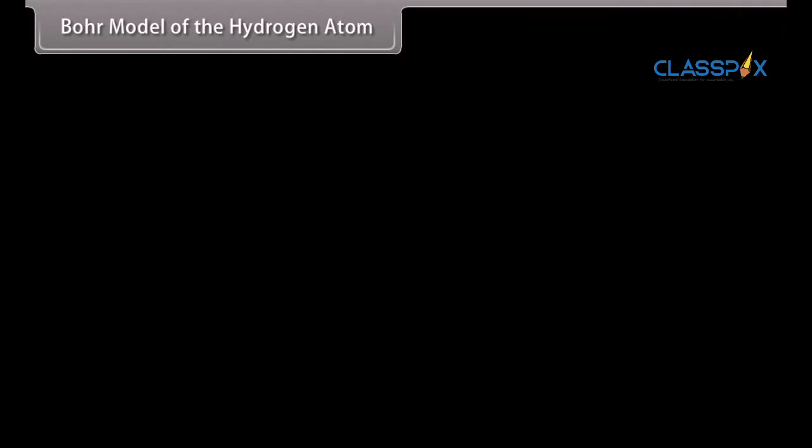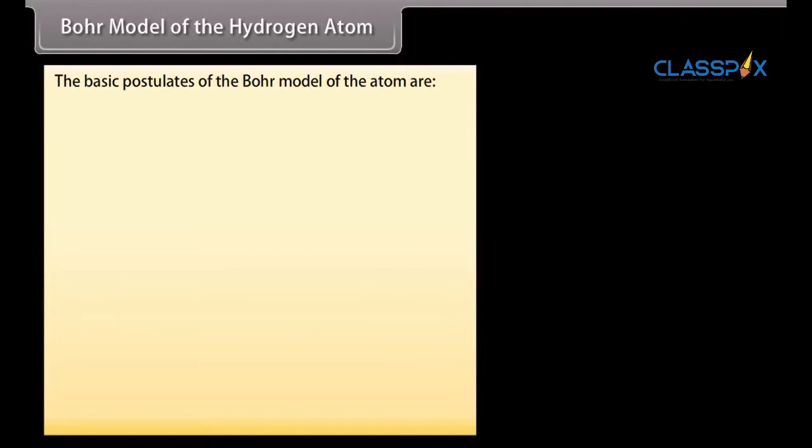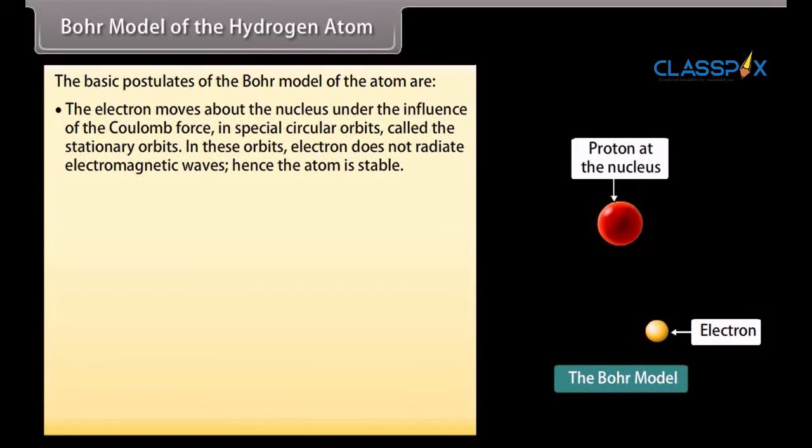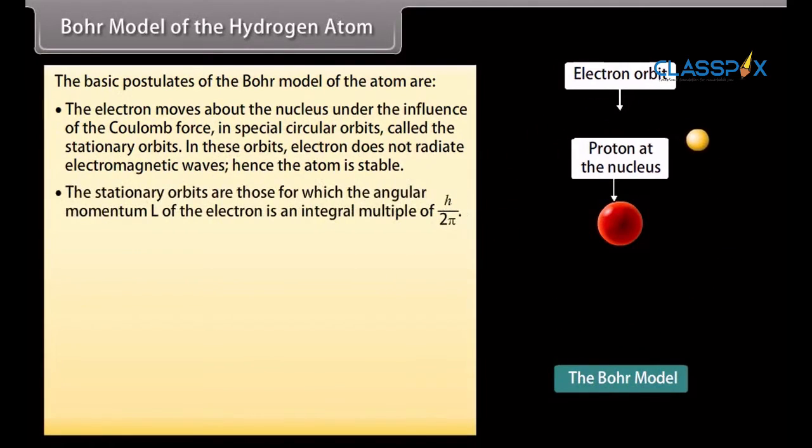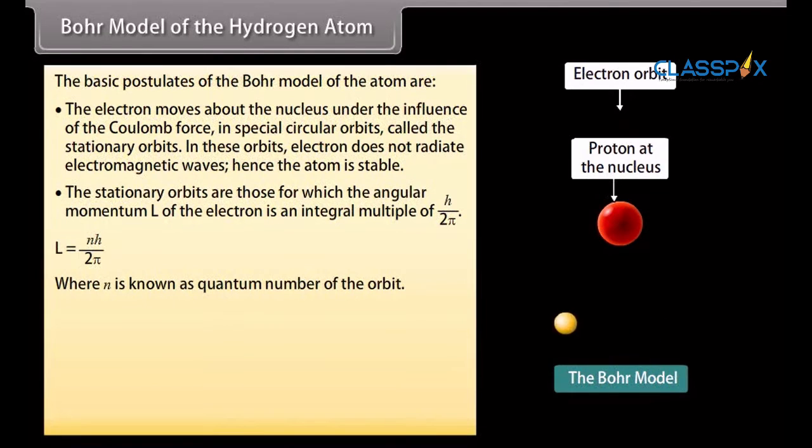Bohr model of the hydrogen atom. The basic postulates of the Bohr model of the atom are: the electron moves about the nucleus under the influence of the Coulomb force in special circular orbits called the stationary orbits. In these orbits, the electron does not radiate electromagnetic waves, hence the atom is stable. The stationary orbits are those for which the angular momentum L of the electron is an integral multiple of h/2π. L = nh/2π, where n is known as the quantum number of the orbit and h is Planck's constant.